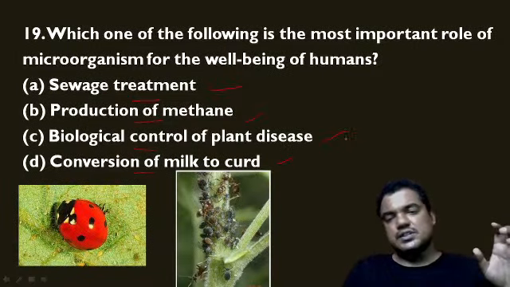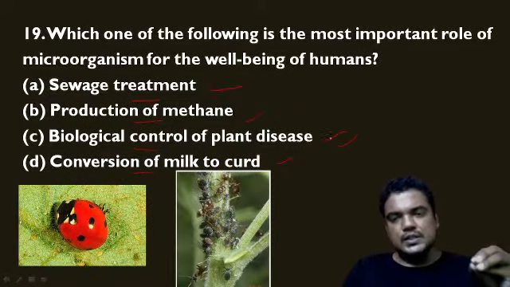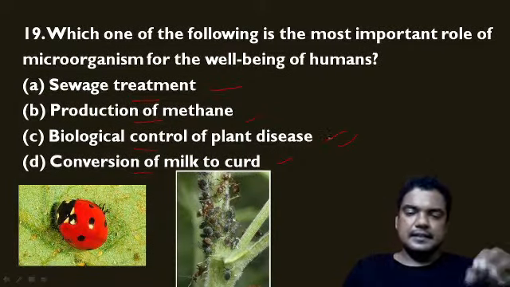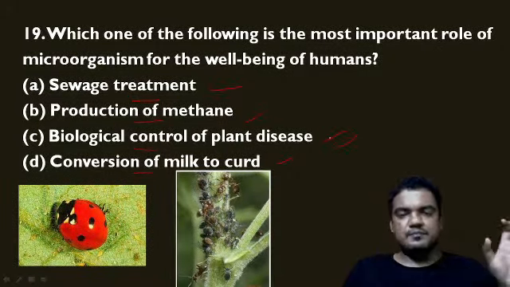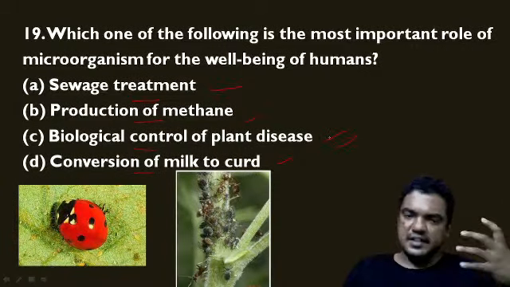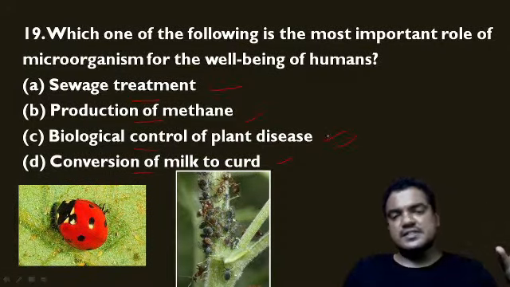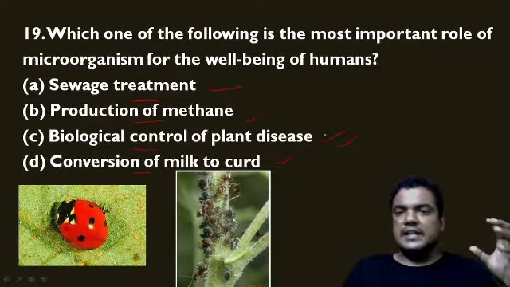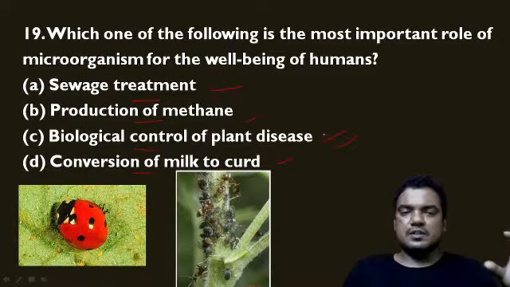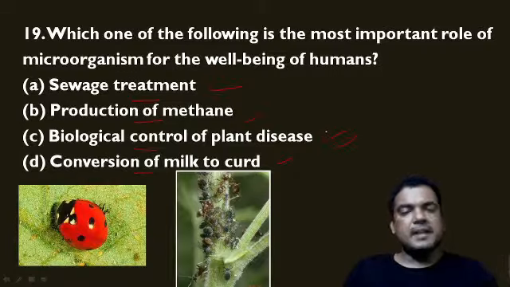So in these four, C is more important for the well-being of humans, because we know plants are very susceptible and very sensitive to many kinds of plant diseases, which are again caused by microbes only. So the yield of the plants, that means crops, decreases because of these diseases, and finally it creates a food scarcity. The most important role of microorganisms in the well-being of humans is biological control of plant diseases.